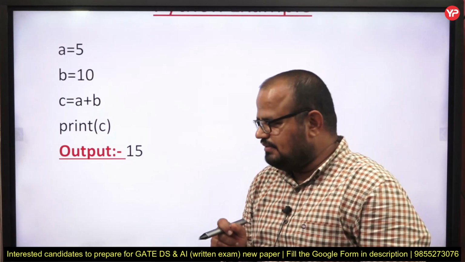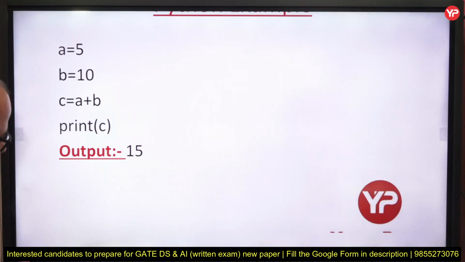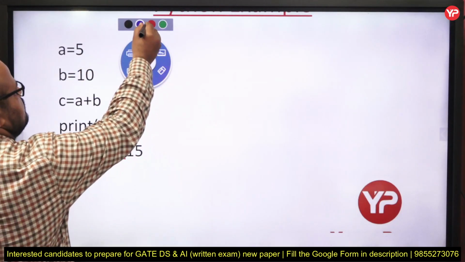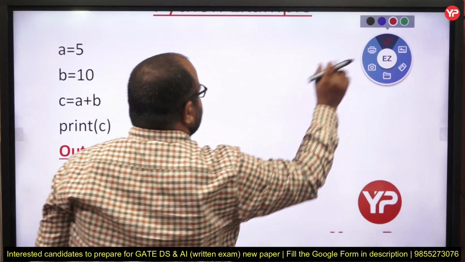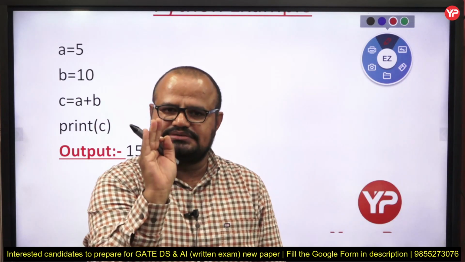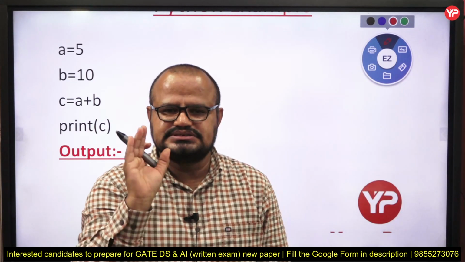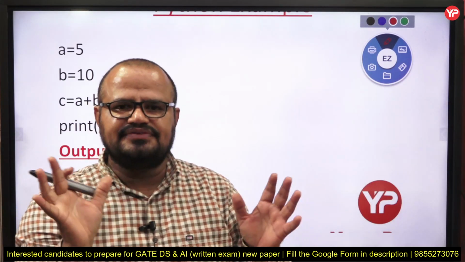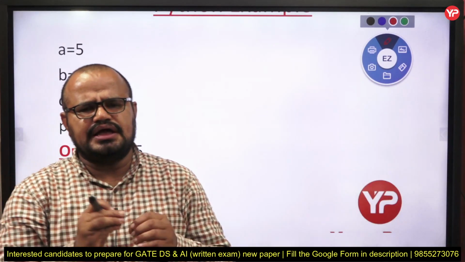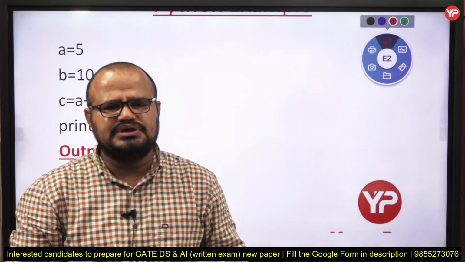But the point is, see, my dear students, we know that each and every language has some syntax, some protocol, some rule, some specific word, some grammar, some dictionary. In the same manner, Python, C, Java, any language has some specific rules and words, whatever you can say.